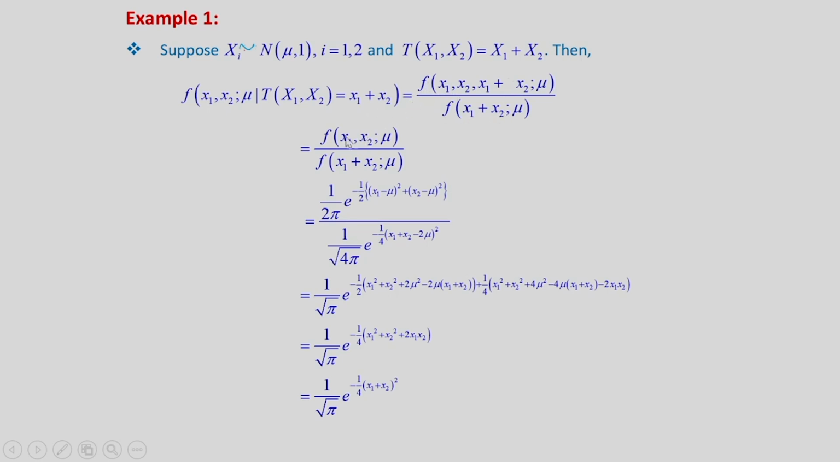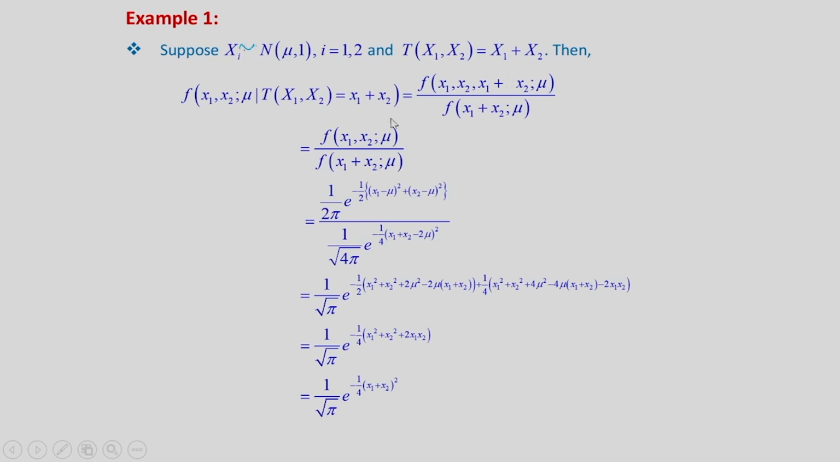Now, the same can be written as the PDF of x1, x2 as a function of mu divided by the PDF of x1 plus x2 as a function of mu, because x1 plus x2 is a function of x1, x2. Therefore, the joint PDF will be the same as the PDF of x1, x2. So, that way this expression is equal to the joint PDF of x1, x2 as a function of mu divided by the PDF of x1 plus x2 as a function of mu.